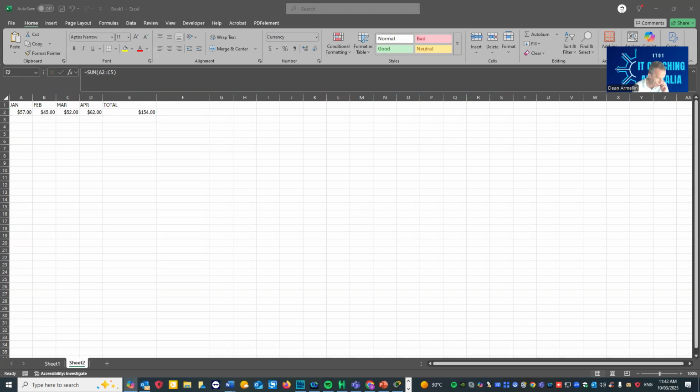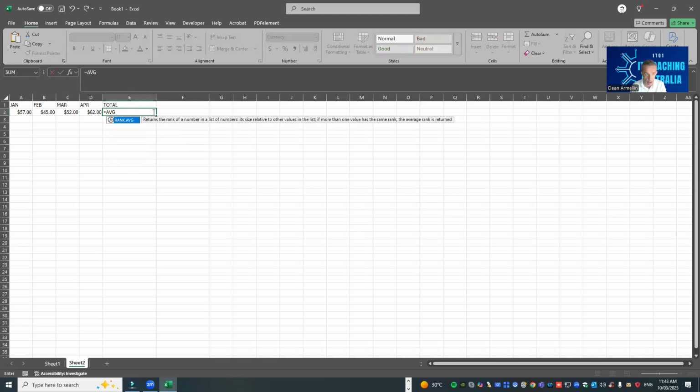All right. Now let's have a look at what's known as the average function, which will take the average of those four figures. We'll click on this cell and get rid of that, and then do the same thing: equals, then AVG, open the bracket, and then A2 colon C5.